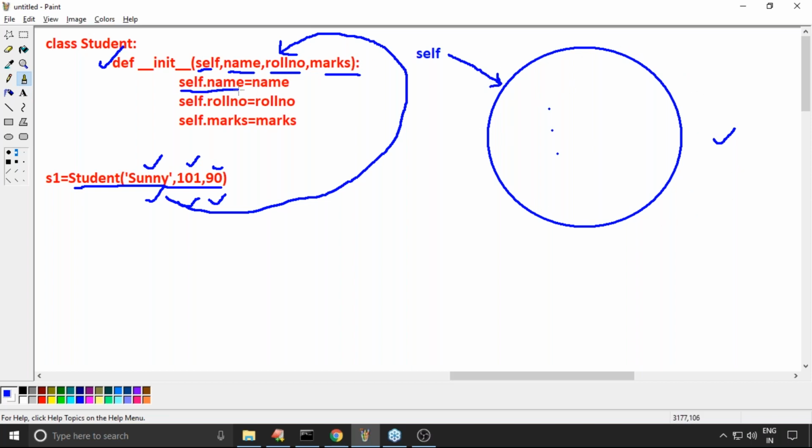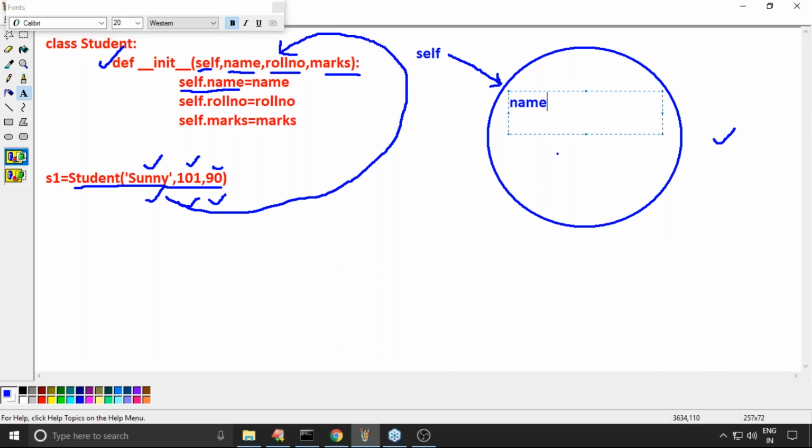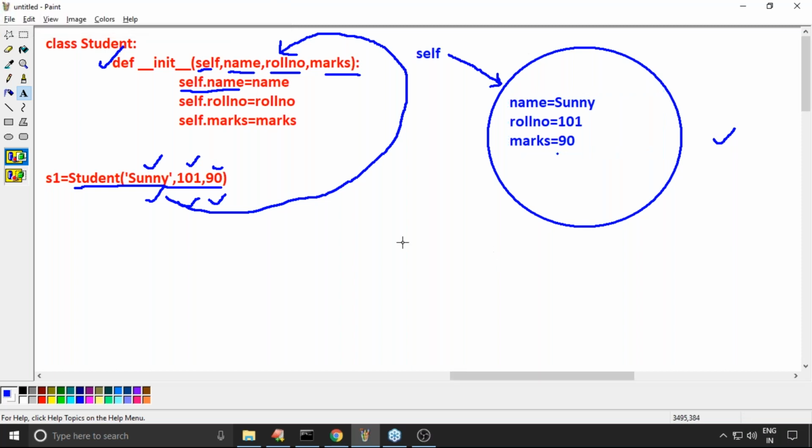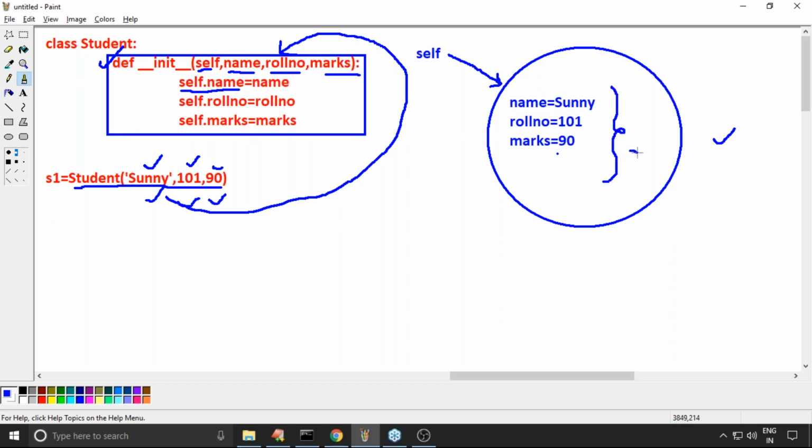Now self.name is equal to whatever value you passed, so that value, Sunny, will be initialized by default. Next, self.roll_number is equal to 101. self.marks is equal to 90. Remember carefully, once the constructor is completed, this object is going to get instance variables and the corresponding values.